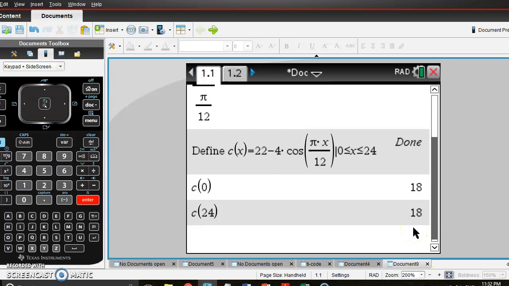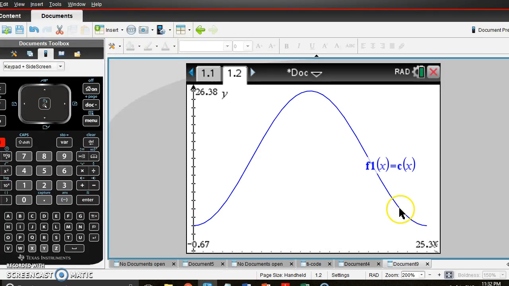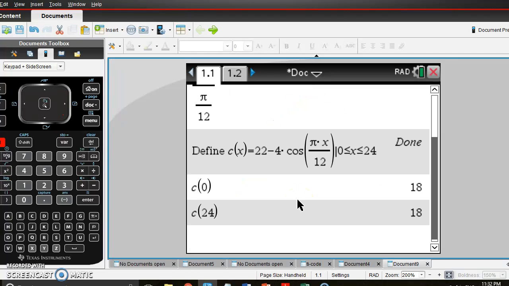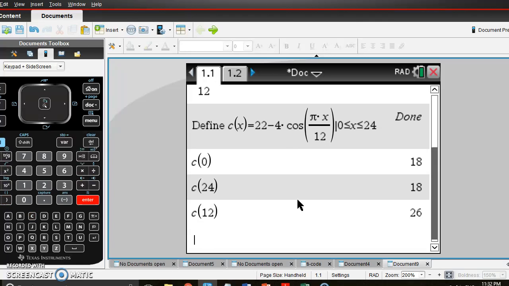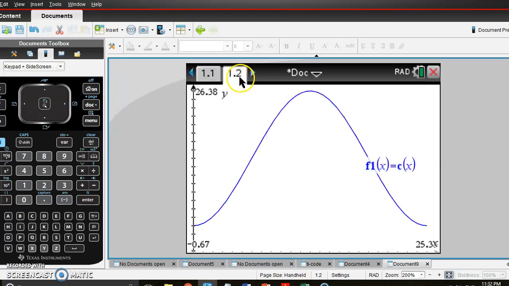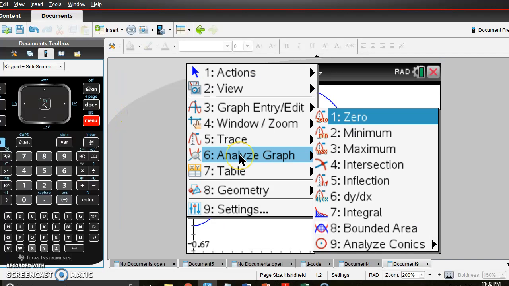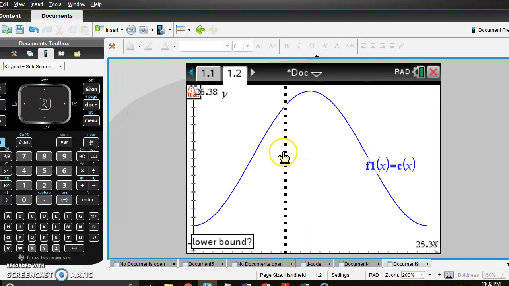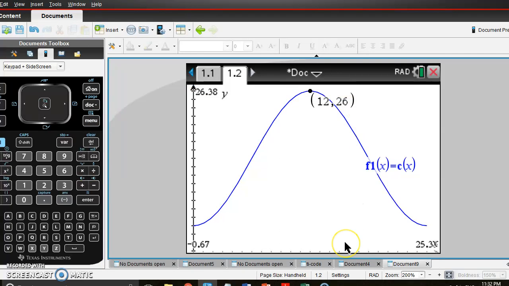Because it's a cos graph, and we know these graphs are symmetrical, we're looking at the halfway point. If it's 24 hours, we're looking for cos of 12. There's our turning point at 26. We can check that: menu, analyze graph, maximum, 12 and 26.